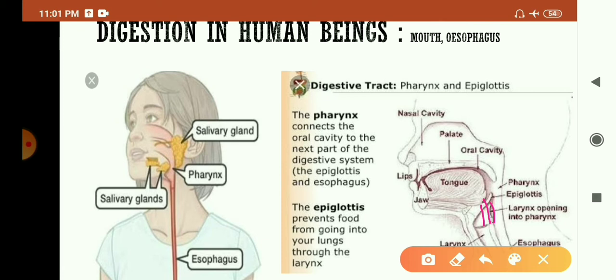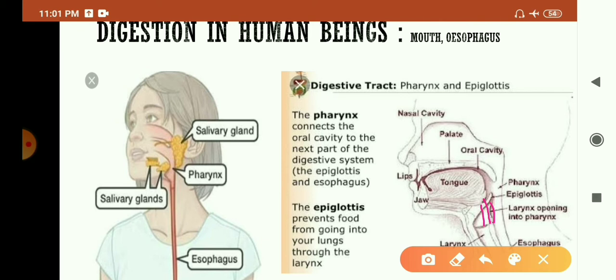The esophagus is lined with muscles that contract and relax rhythmically in order to push food forward. That rhythmic contraction and relaxation of the muscles of the esophagus is called peristaltic movement. It occurs all along the gut.